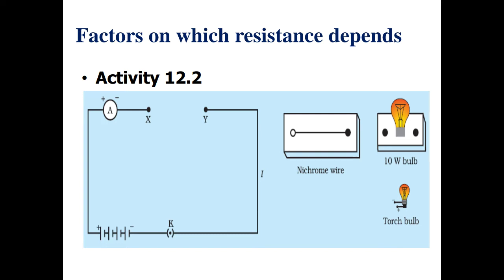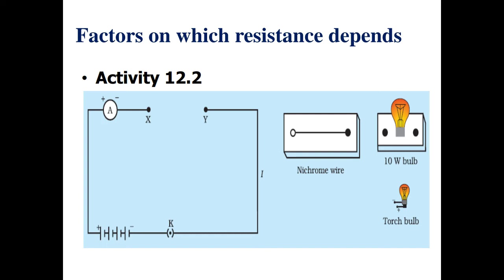So by these observations, we noticed that if the material of the conductor was changed, like taking nichrome wire in one case and copper wire in another, the current changed.